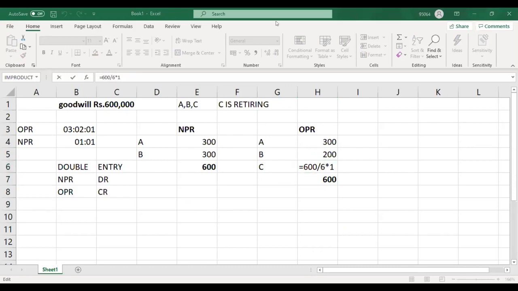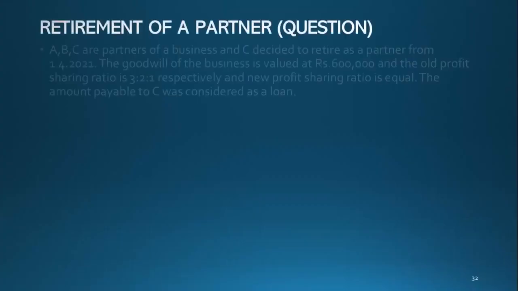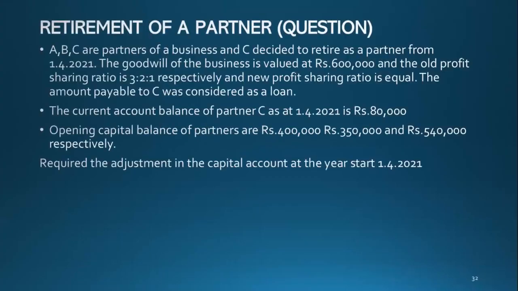So is it clear now? Is it clear, guys? Just tell me, is it clear? How to appropriate? That's a very simple mathematical equation. I just said.